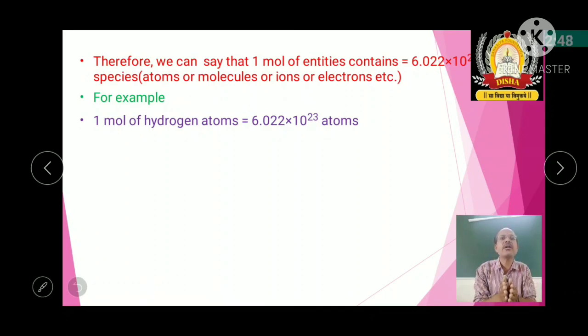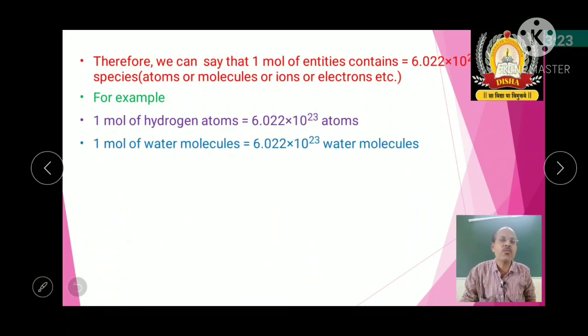So Avogadro number and mole concept, they are the different sides of the same coin. If you want to define mole, there you are taking the help of Avogadro number. Now I can define 1 mole of the substance which contains 6.022 into 10 to the power of 23 entities. Or I can say Avogadro number is the number of particles present in 1 mole of a substance. So I can say now 1 mole of hydrogen atoms contain 6.022 into 10 to the power of 23 atoms.